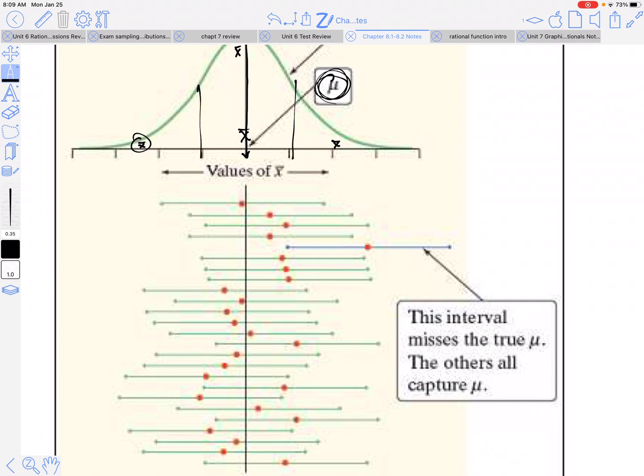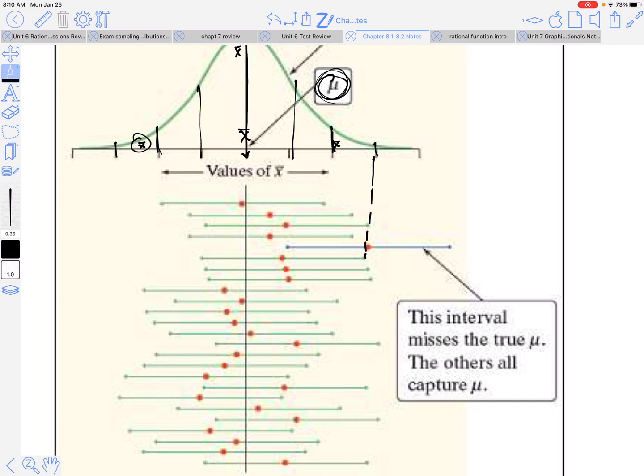So as you can see, 68% of the samples are going to be very close to the true mean. 68% of them are. If we go out 2 standard deviations away, 95% of the data lies. 3 standard deviations, 99.7, right? So if we go out from there, I barely missed that guy. It misses the true mean, right? All the rest are within there.